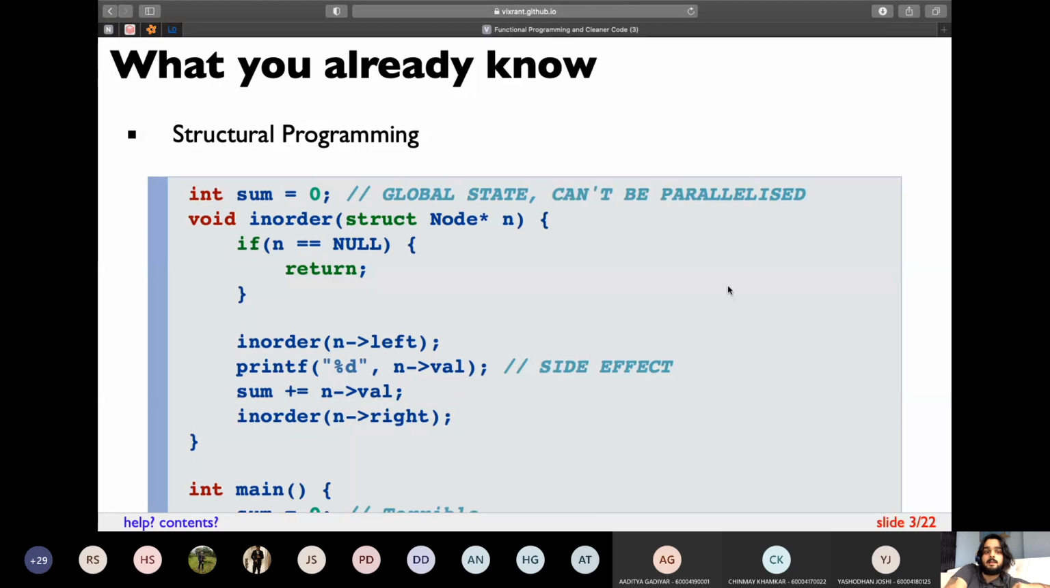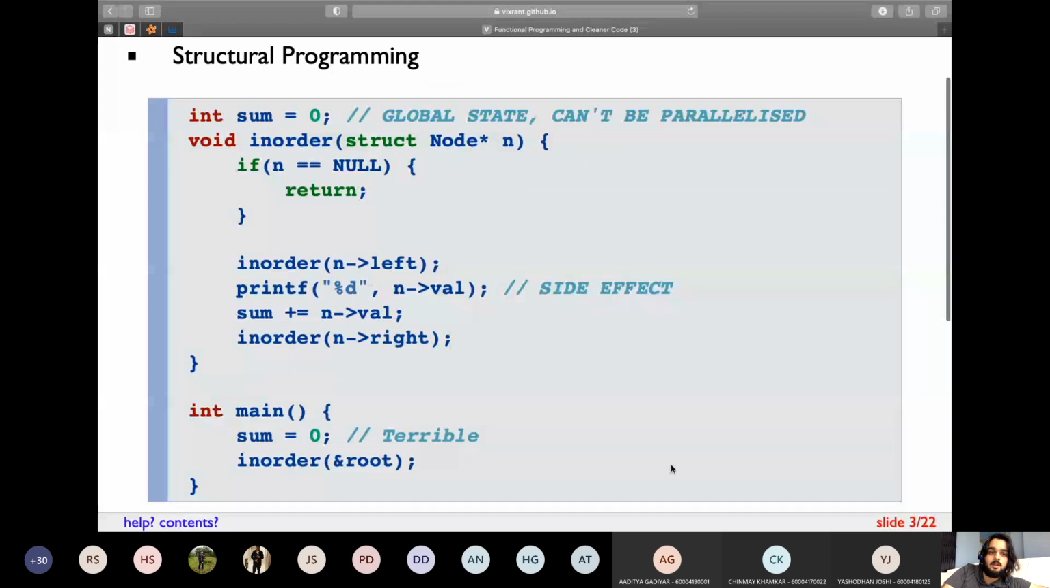So when I say that I have OCD in terms of clean code, this is what I mean. Here is a very simple C code that you might have studied in data structures. Given a binary tree, it traverses the binary tree in order, and it calculates the sum of each and every value in the tree.